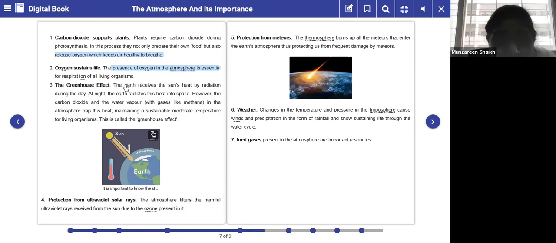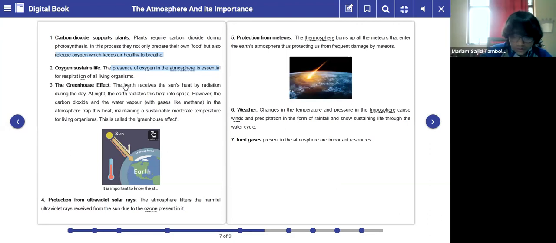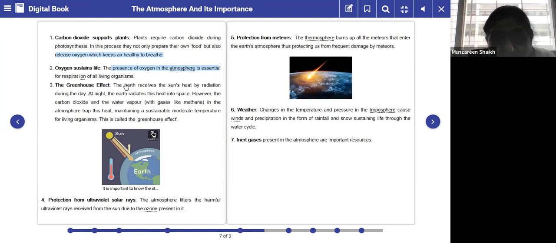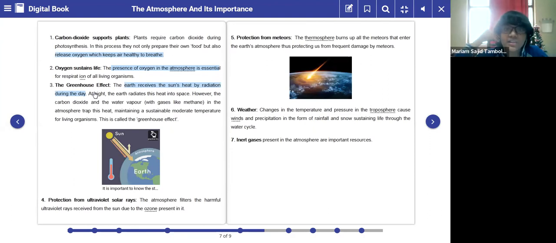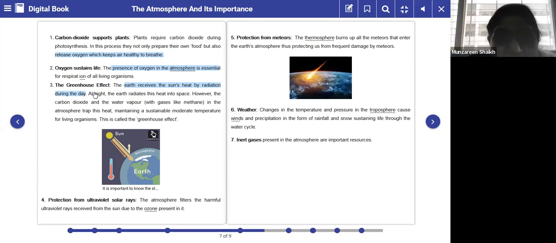All right. Next is the greenhouse effect. This is very important. Please make a note of it and be thorough with it, because you will definitely be asked a question based upon the greenhouse effect. The Earth receives the sun's heat by radiation during the day, and at night the Earth radiates this heat into space. Can you understand the process? First, the Earth receives the sun's heat in the day, and in the night it gives it away, radiated into space.